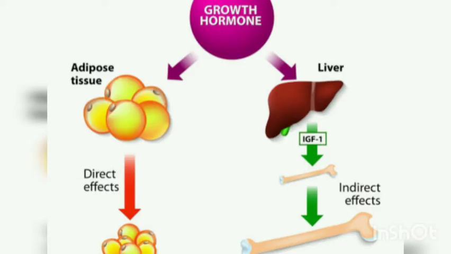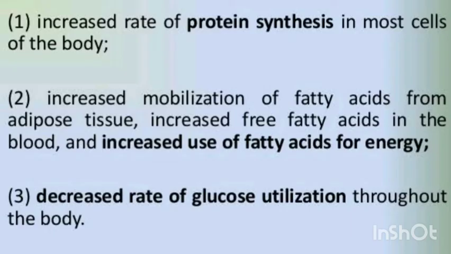Growth hormone increases the release of fatty acid from adipose tissue and decreases the rate of glucose utilization for energy by the cells. Thus, it conserves the glucose for glucose-dependent tissues such as brain.